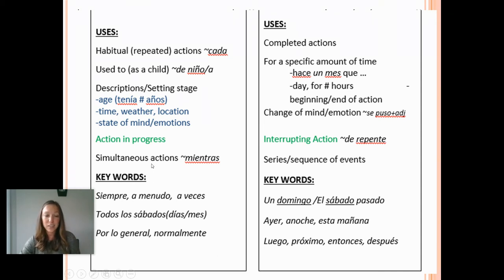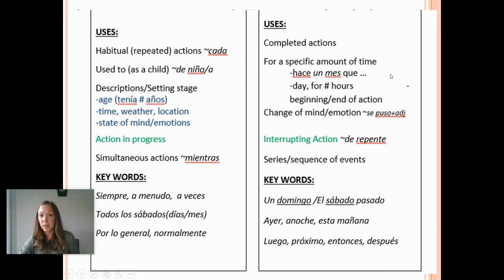Simultaneous actions. Actions that were happening at the same time in your story in past tense are going to be imperfect. And some keywords, siempre, a menudo, a veces, todos los sábados, and you can add in whatever day of the week or month or year. Por lo general, normalmente, versus preterite are any completed actions for a specific amount of time.